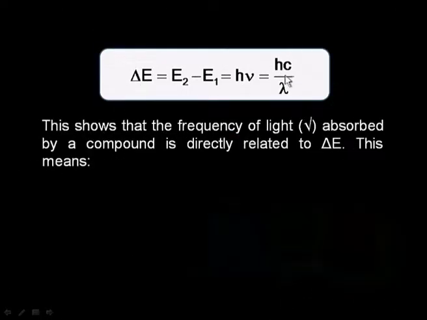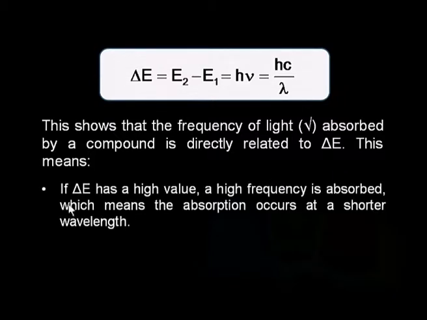In this equation you can see that the frequency of light absorbed by a compound is directly related to delta E, and this means that if delta E has a high value, a high frequency is absorbed, which means that the absorption occurs at a shorter wavelength.